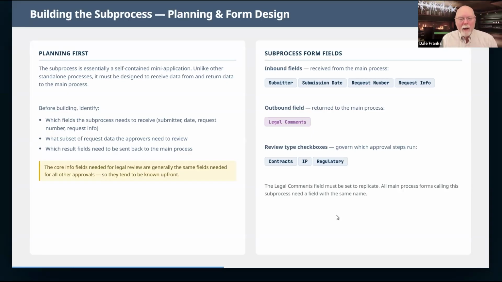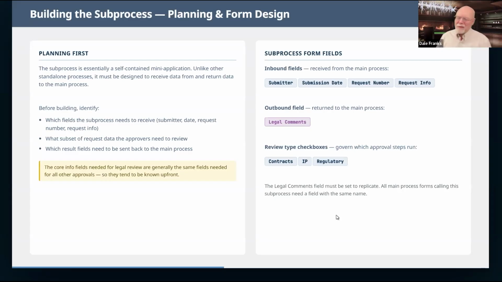So we're going to have to plan it out. In general, whenever you're going to do this, you need to identify what fields I'm going to need to send to my sub process. So what fields am I going to have to replicate from the main process that I want to show up in my sub process form? And also, I'm going to need to do the reverse, figure out what fields on my legal approval form, in this particular example, need to be passed back.